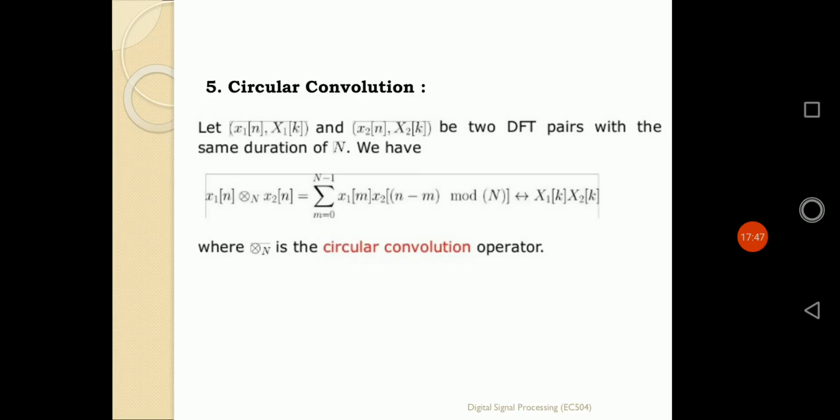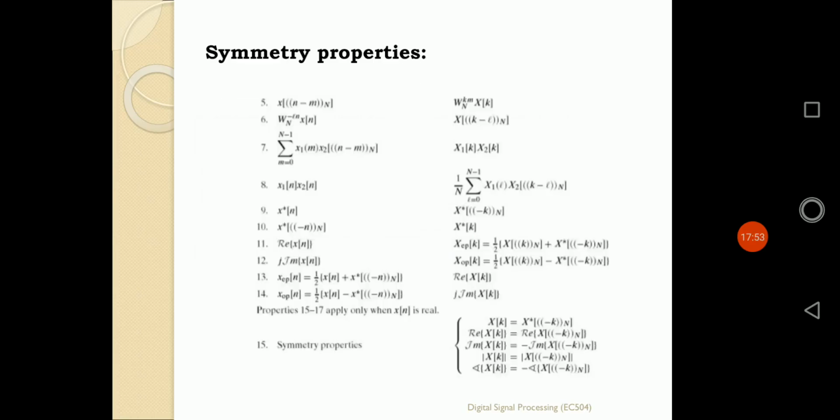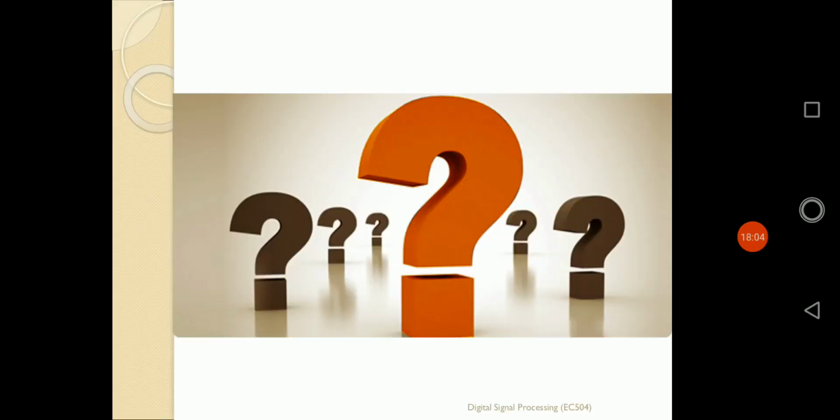So why is it circular? Because it is defined by a circular representation of the sequence. Using those properties, we can easily find out the DFT of any type of sequence whenever it is applied. So that is all the properties of DFT for today's class.